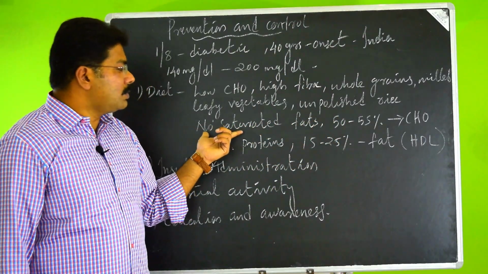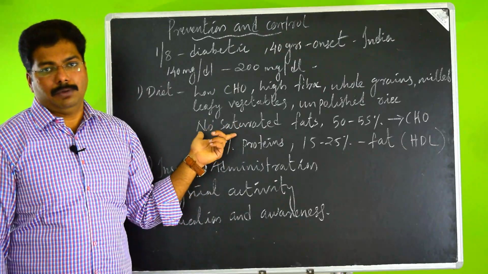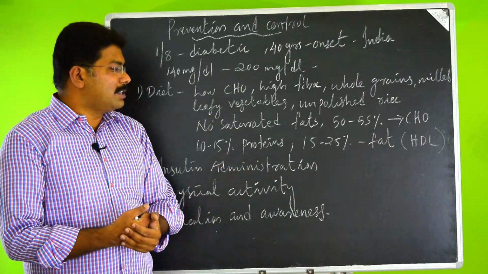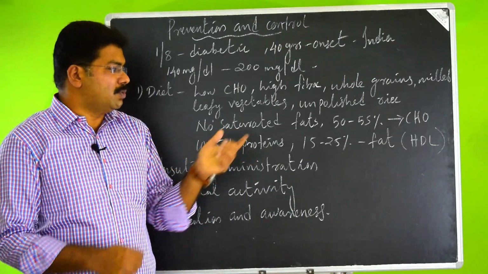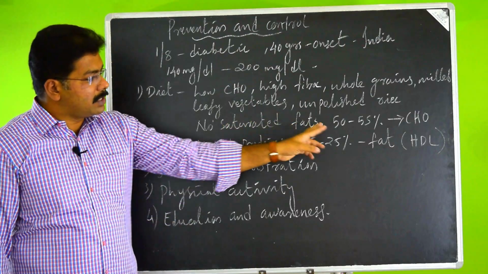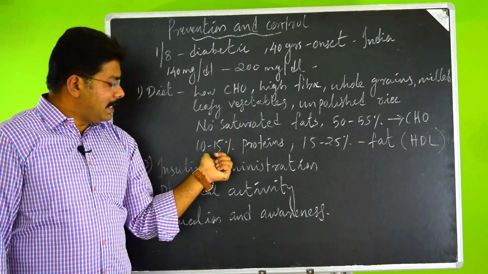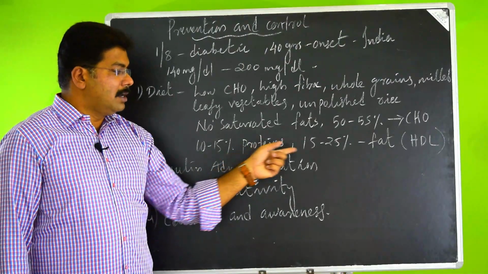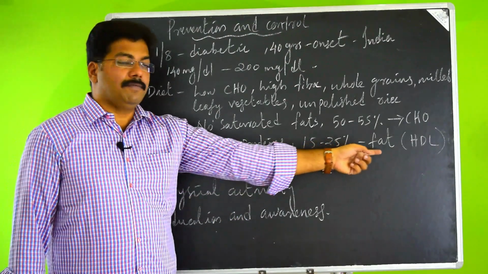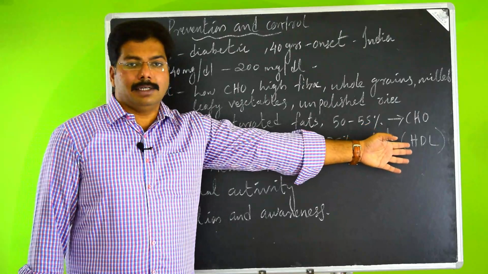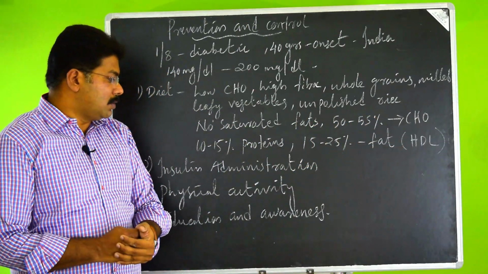And no saturated fats should be used. That means highly saturated fat fast food items you should avoid. And your diet should contain 50 to 55% of carbohydrates, 10 to 15% of proteins, 15 to 25% of fat. That is, mostly high density lipids should be included.